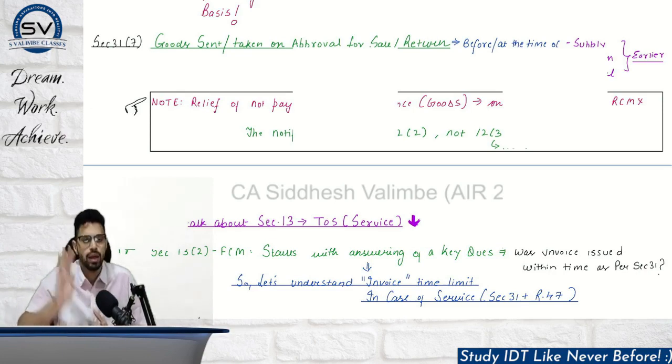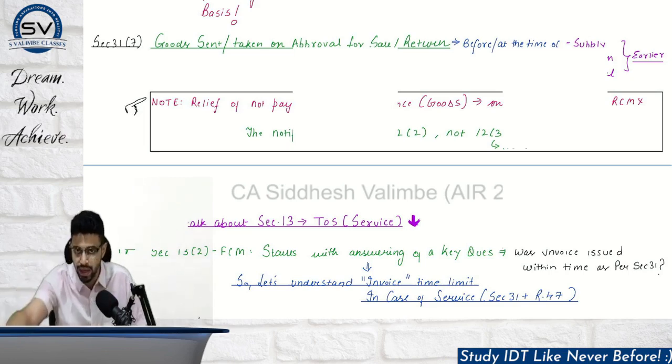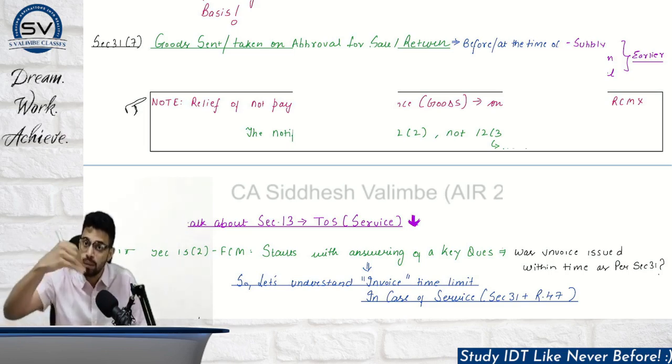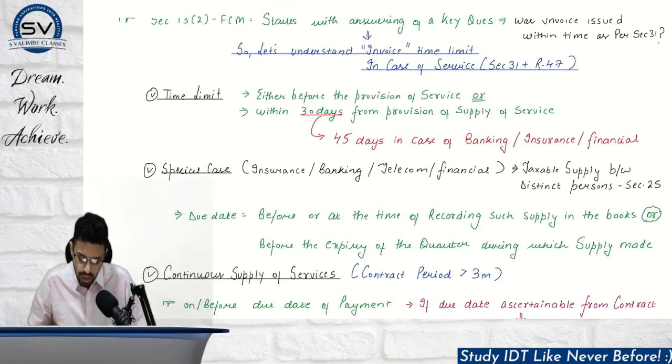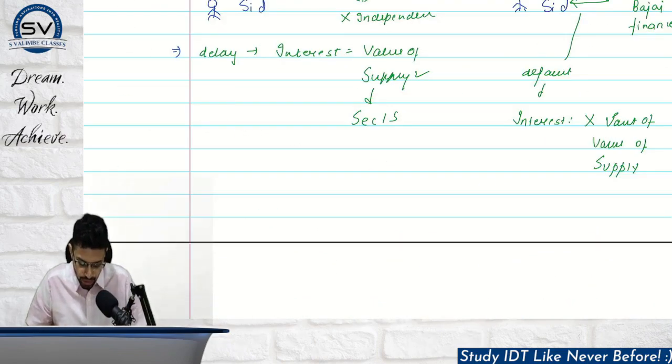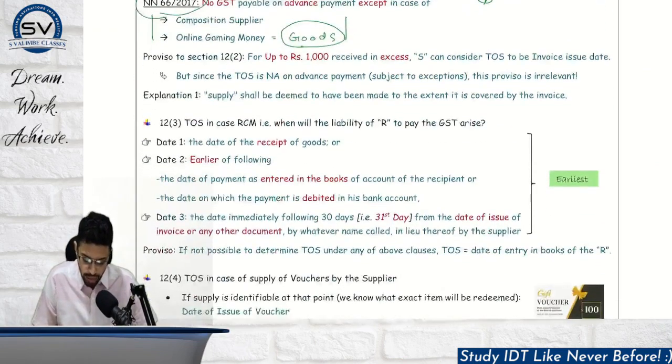Now law says that you have to select whatever you are selecting within 6 months. If within 6 months the goods are not supplied, that is you do not select the goods nor they come back to me, it will be a case of deemed supply. I have to issue the invoice with respect to all the 5 suits, right? So 6 months is the time limit you have to take care of. Okay, now let's proceed ahead. Now you know what is the time limit within which the invoice needs to be issued under section number 31. This date is clear.